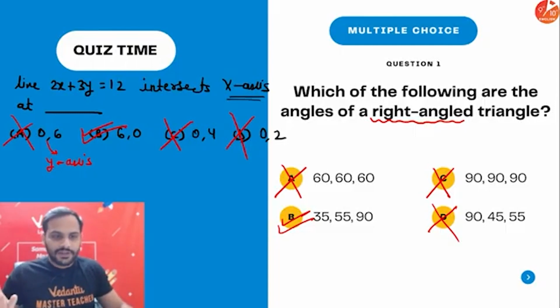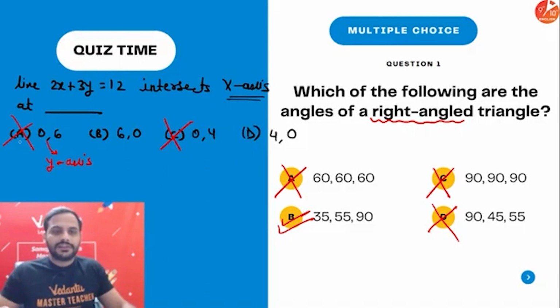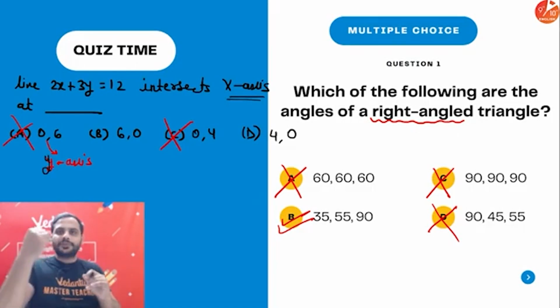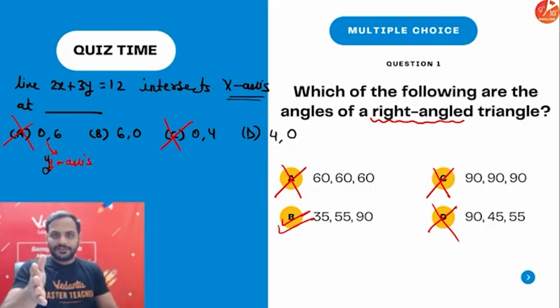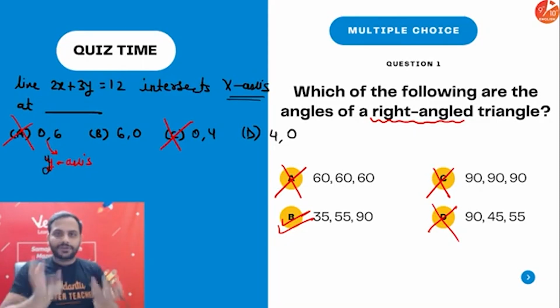Now suppose, for example, the options were like this, and D is (4,0). Now you can see that out of all these, A and C are definitely not the answer because these two are present on the y-axis. So A and C are not the options. Now out of B and D, you need to see which one is your answer. Even if you didn't know which of the four is the answer, you have now eliminated two options, so you have 50-50 chances of solving this question correctly.